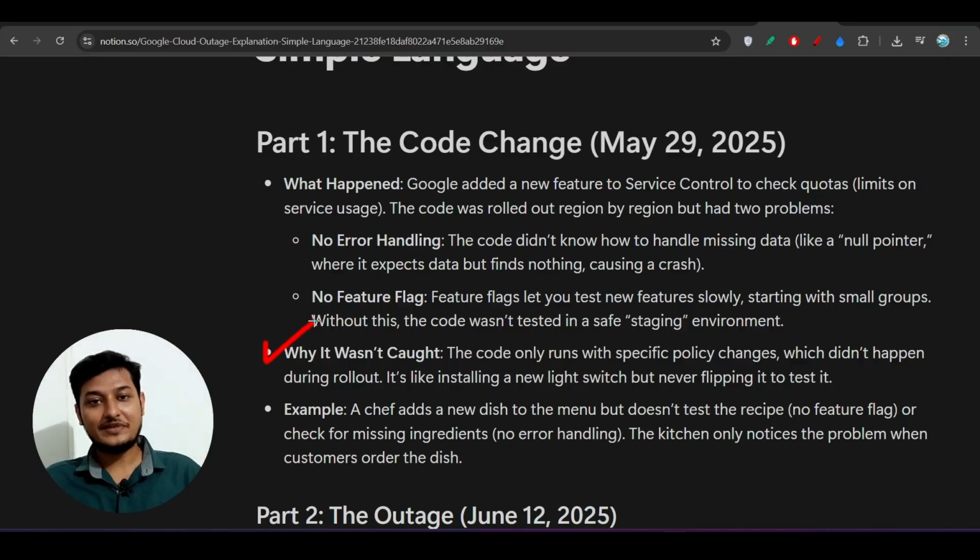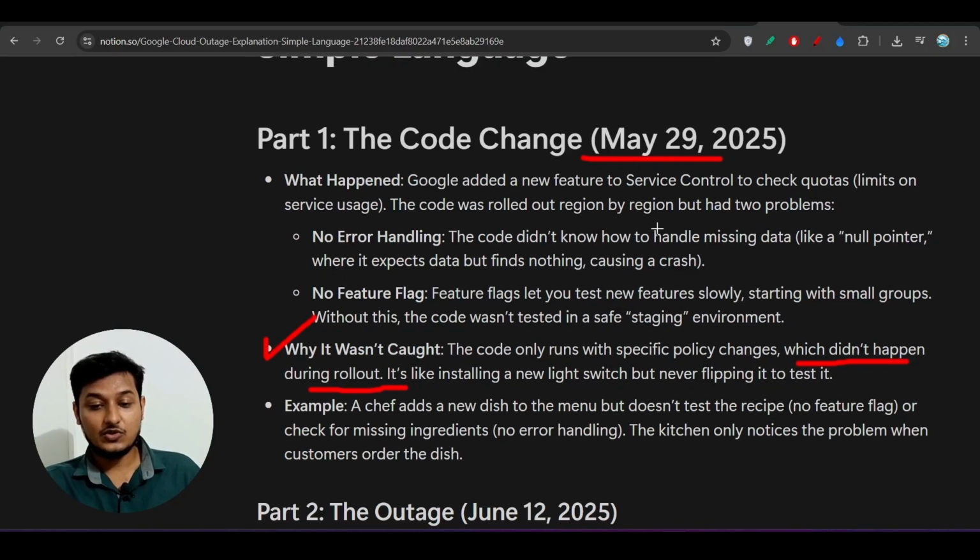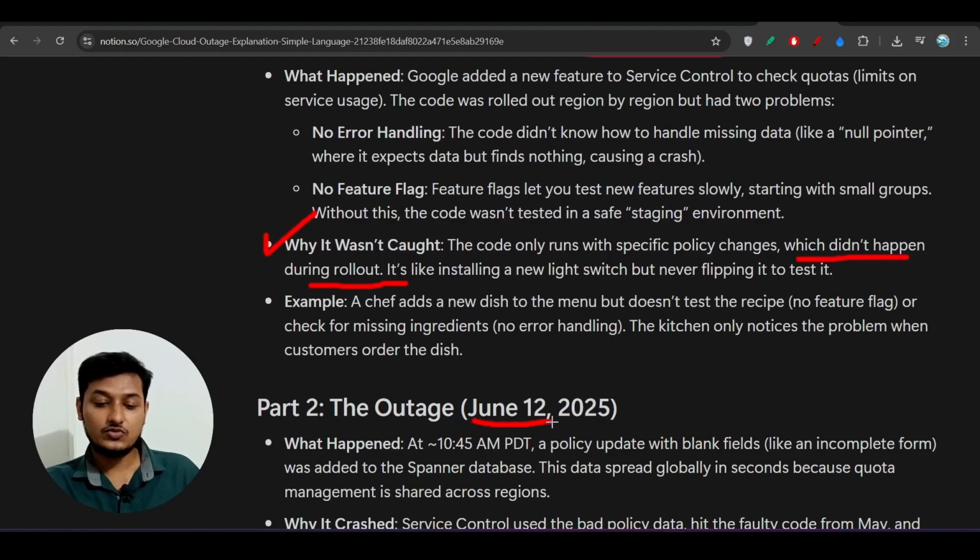After some days, when they find that they want additional policy or additional space, in that case they will use that extra feature. So that's why this did not happen during rollout. Okay, so this was done on May 29, 2025. Till June 12, 2025, there was no problem and the code was already in production. It is running, right?